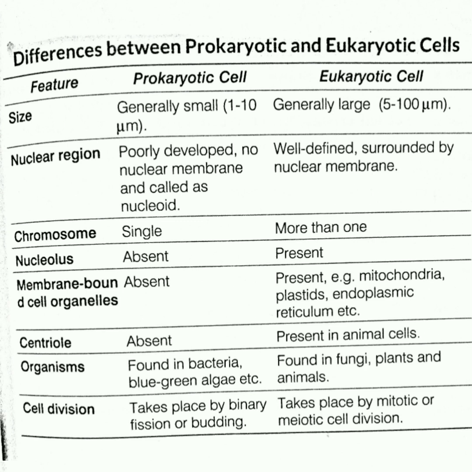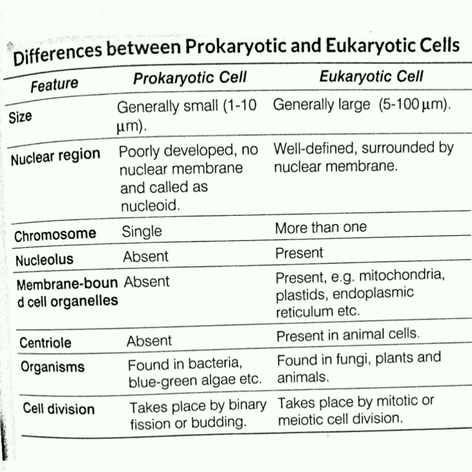The first one is the size. In a prokaryotic cell, the size is generally small, 1 to 10 micrometers, and in a eukaryotic cell, the range is 5 to 100 micrometers. The nuclear region is poorly developed, no nuclear membrane is there, and it is called a nucleoid. Whereas in a eukaryotic cell, a well-defined nucleus surrounded by a nuclear membrane is present. A single chromosome is there in a prokaryotic cell, whereas in eukaryotic cells more than one chromosome is there.